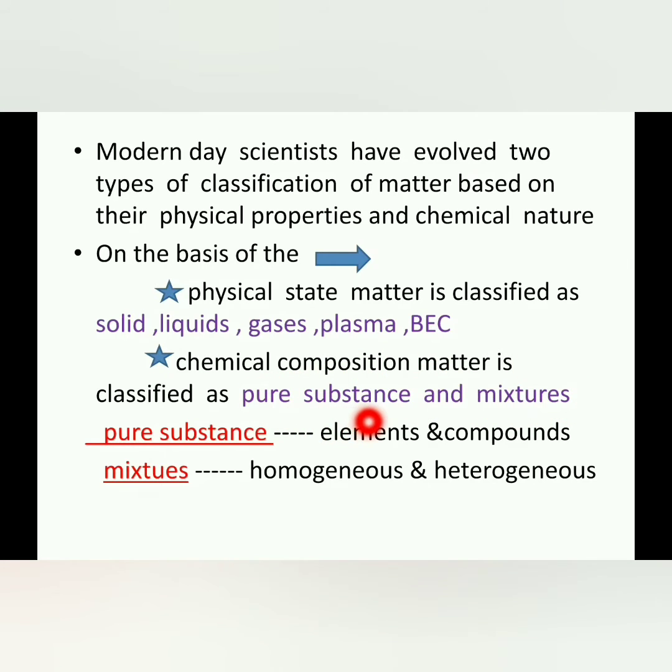Pure substances are made up of the same kind of particle, and substances made up of different kinds of particles we call mixtures. Examples of pure substances are elements and compounds. Different types of mixtures are homogeneous and heterogeneous mixtures. In this lesson mainly we are going to discuss only the physical state or physical properties of matter. In subsequent lessons we will be discussing the chemical aspects or chemical properties of matter.